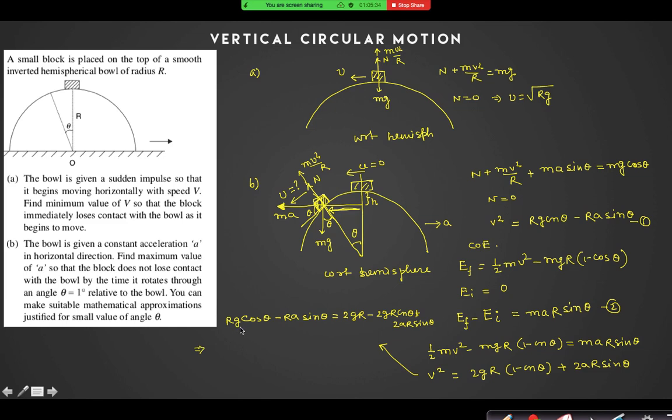If I take g cos theta here and minus 2g cos theta here, it is 3g cos theta. A I will take on this side. So 3g cos theta minus 2g equals 2a plus a, 3a sin theta.